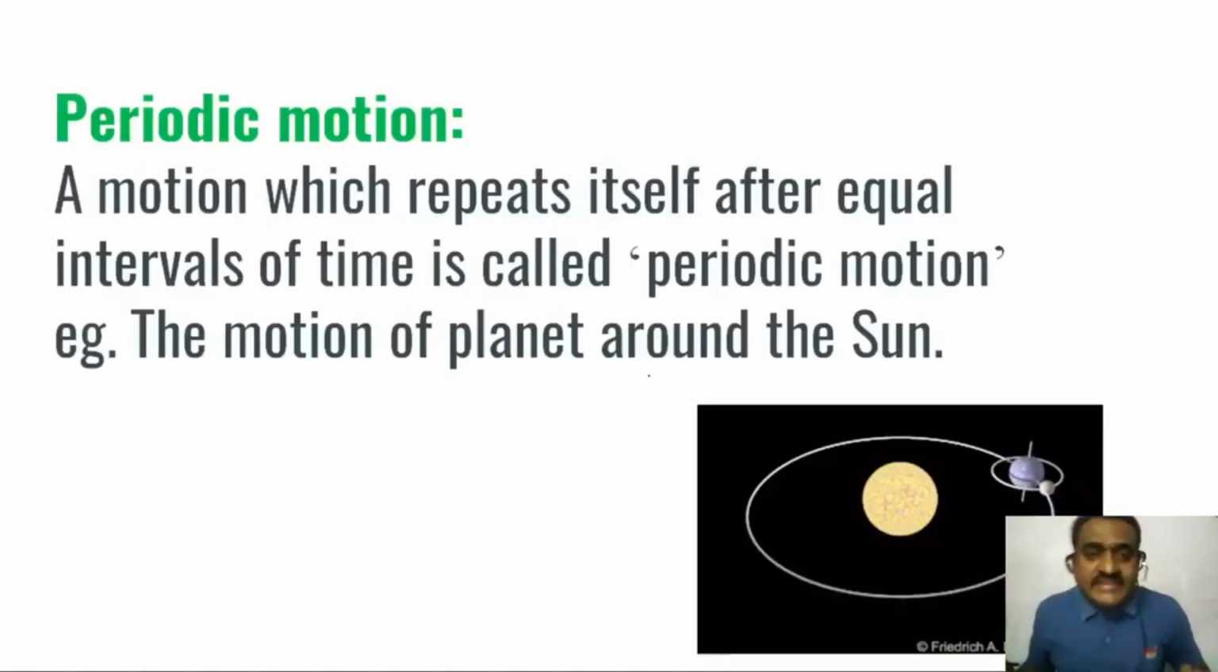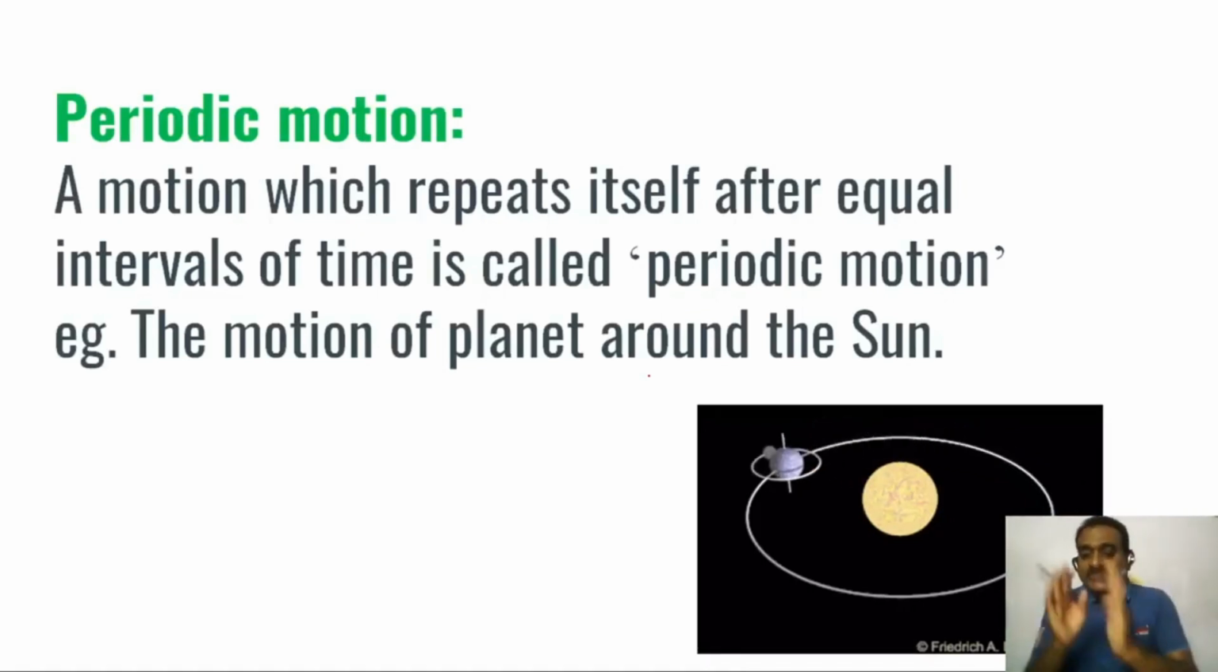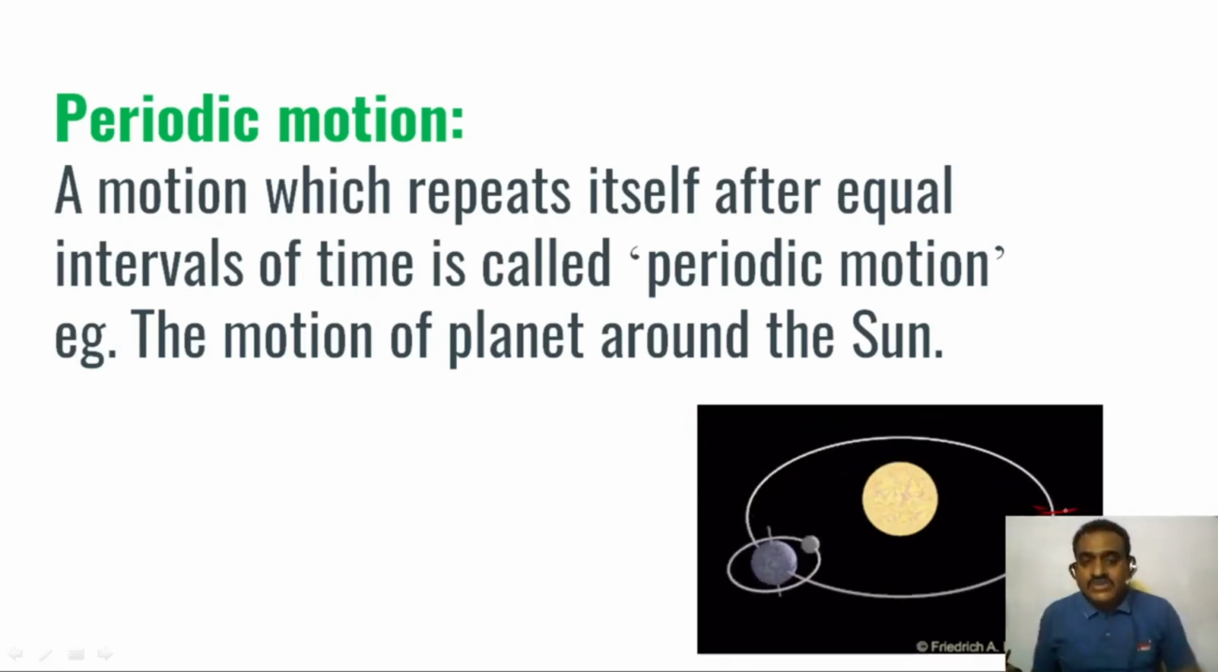So what is an example of periodic motion? The motion of a planet around the sun, you clearly observe. For example, this is the starting point. It is moving, and it will reach the same point after the same interval of time. You can observe clearly a motion which repeats itself after equal intervals of time. So this is called periodic motion. For example, the motion of a planet around the sun.